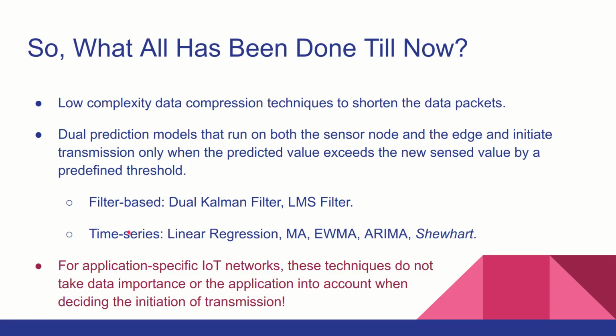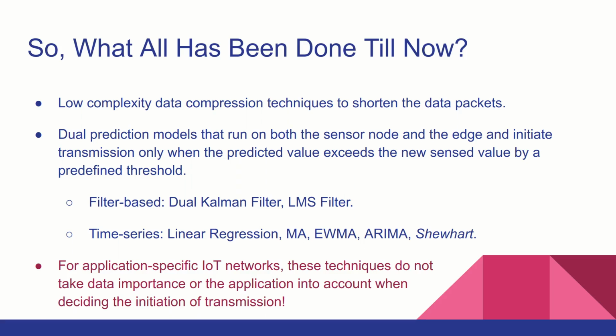These can be broadly classified into two types. First are filter-based techniques. In this we have dual Kalman filter and the least mean square filter. LMS is actually more popular than Kalman because it is more flexible and has a lower computational complexity cost. In time series we have linear regression, moving average, exponential weighted moving average, ARIMA and Shewhart. I have italicized Shewhart because it has been proven to be more optimal than LMS and the other time series techniques when it comes to the number of transmissions and the root mean square error metric on the data collected.